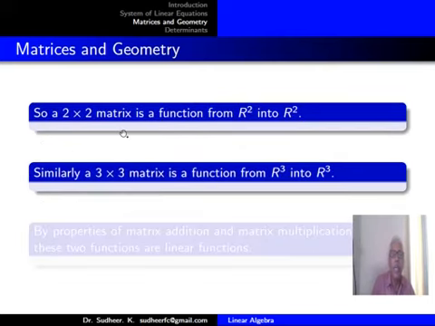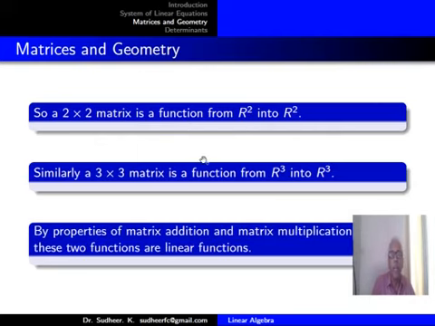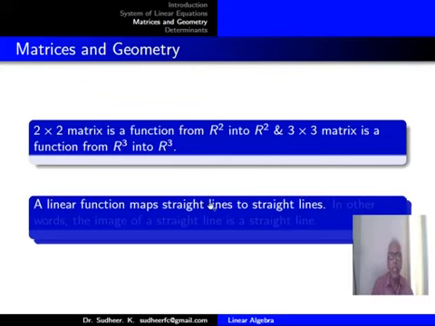So a 2 by 2 matrix is a function from R2 to R2. Similarly, a 3 by 3 matrix is a function from R3 to R3. By properties of matrix addition and matrix multiplication, these two functions are linear functions. What do you mean by linear functions? Linear functions have the property: image of sum equals sum of images, and image of a scalar multiple is scalar multiple of the image.